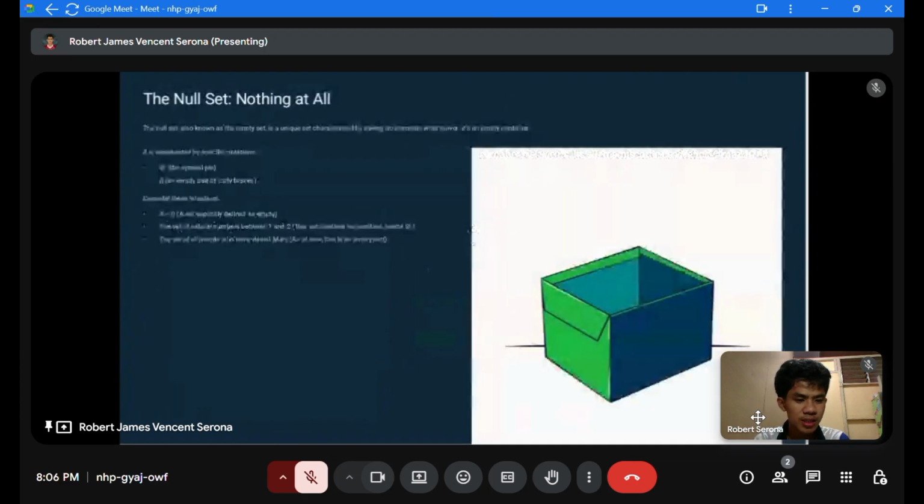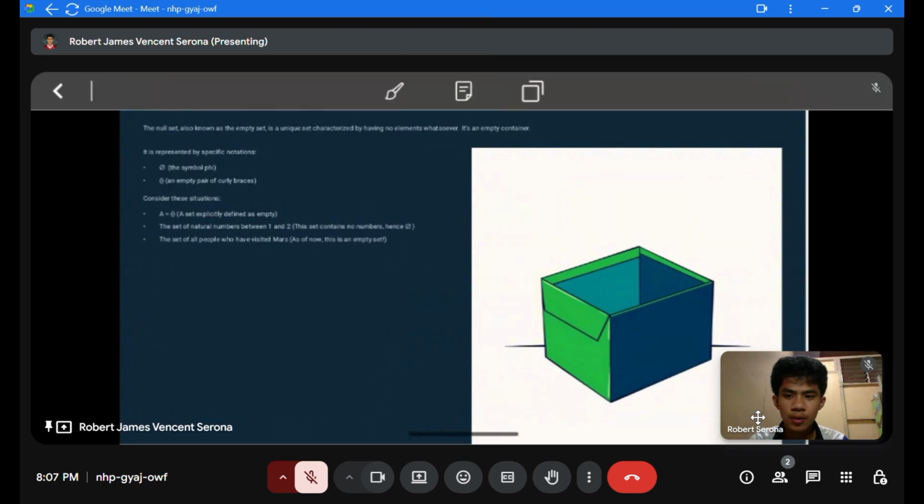Now, let's proceed to the null set, nothing at all. The null set, also known as the empty set, is a unique set characterized by having no elements whatsoever. It's an empty container. It is represented by a specific notation. The first symbol is the empty set symbol. The second symbol is an empty pair of curly braces.